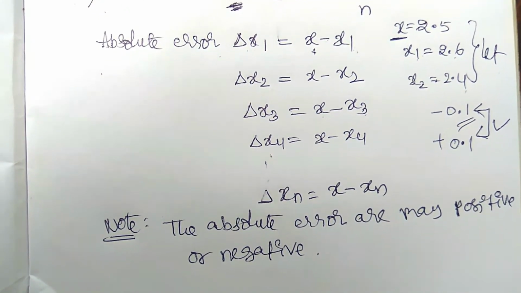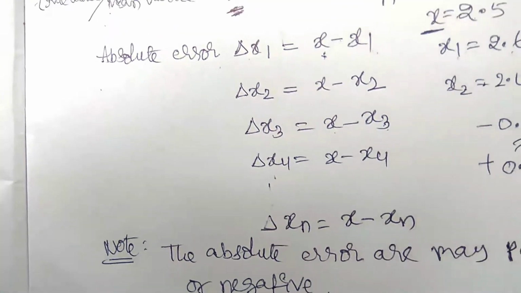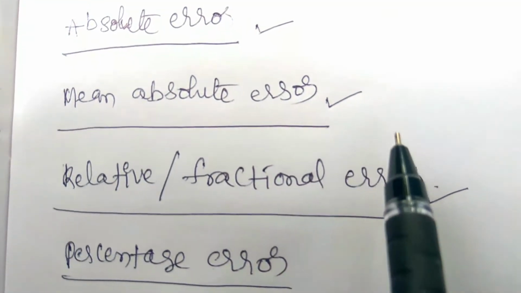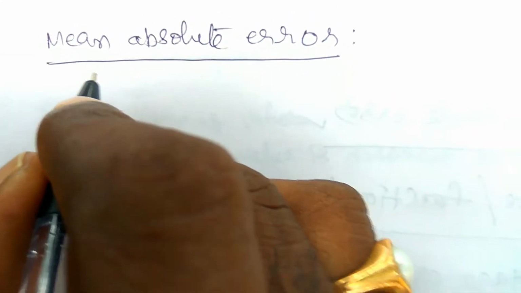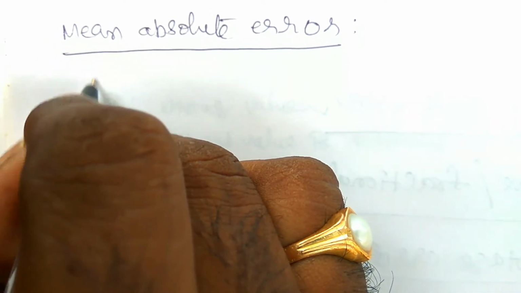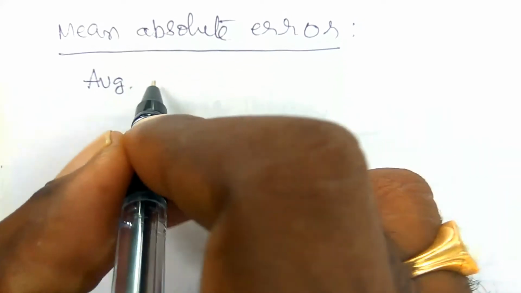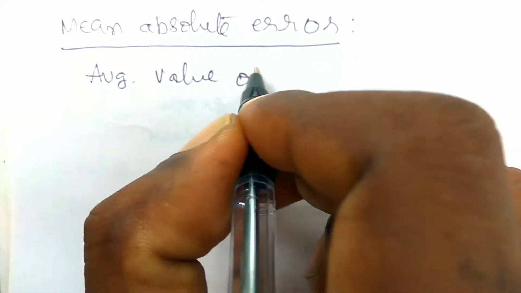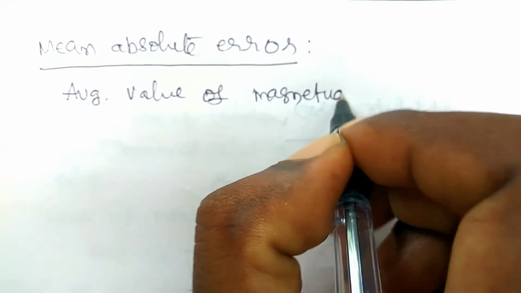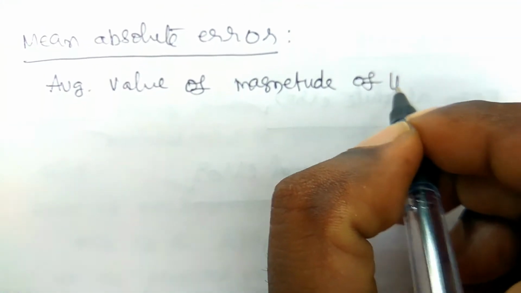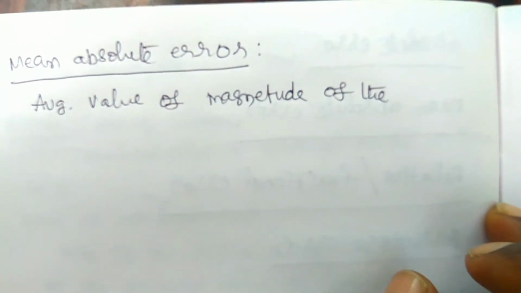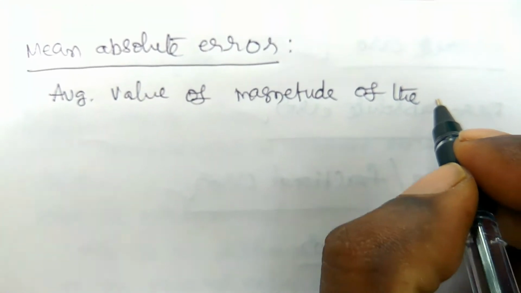Okay, now coming to the mean absolute error, that is the second one. So what is the second one? Mean absolute error. These errors are the average value of the magnitude of the absolute errors.